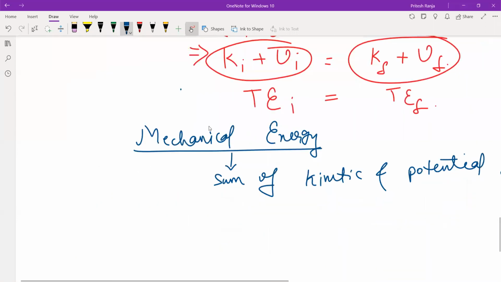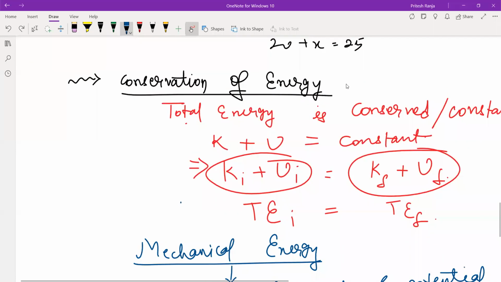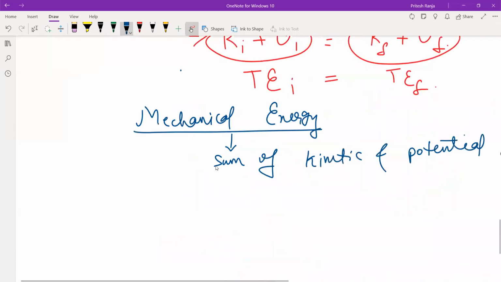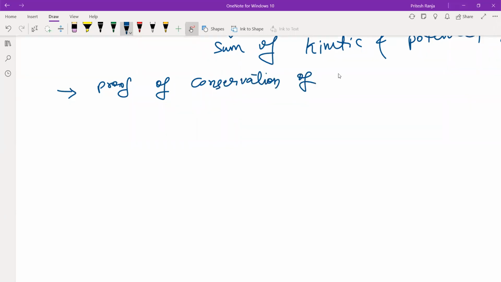So let us see the proof of this energy conservation, because we all know that energy will be conserved. But what is the proof? Let us see that. Proof of conservation of energy.